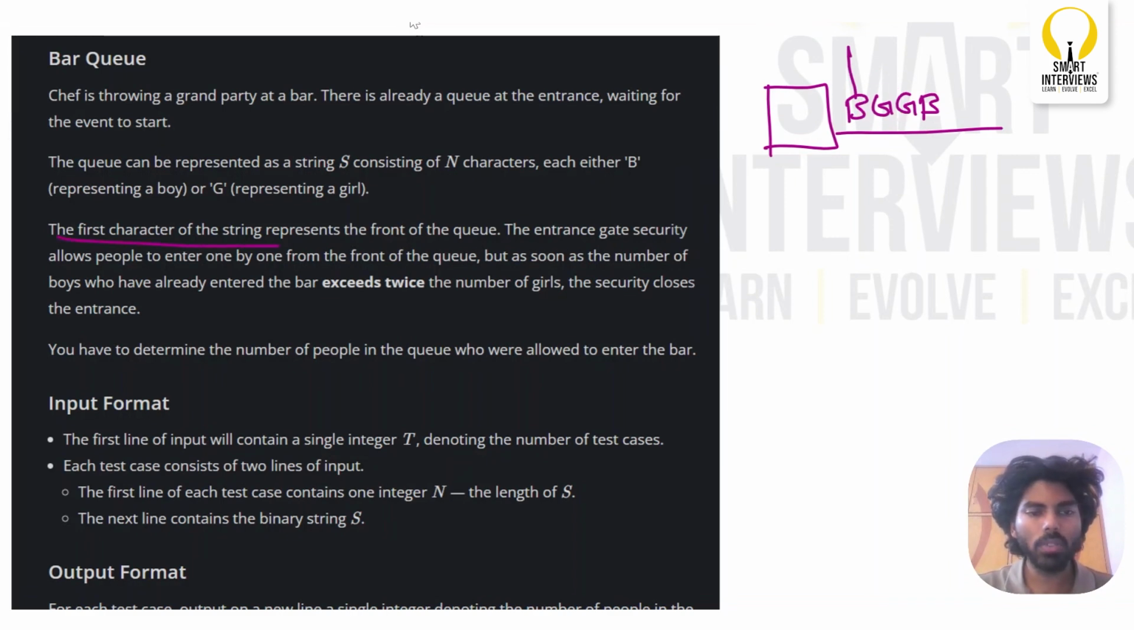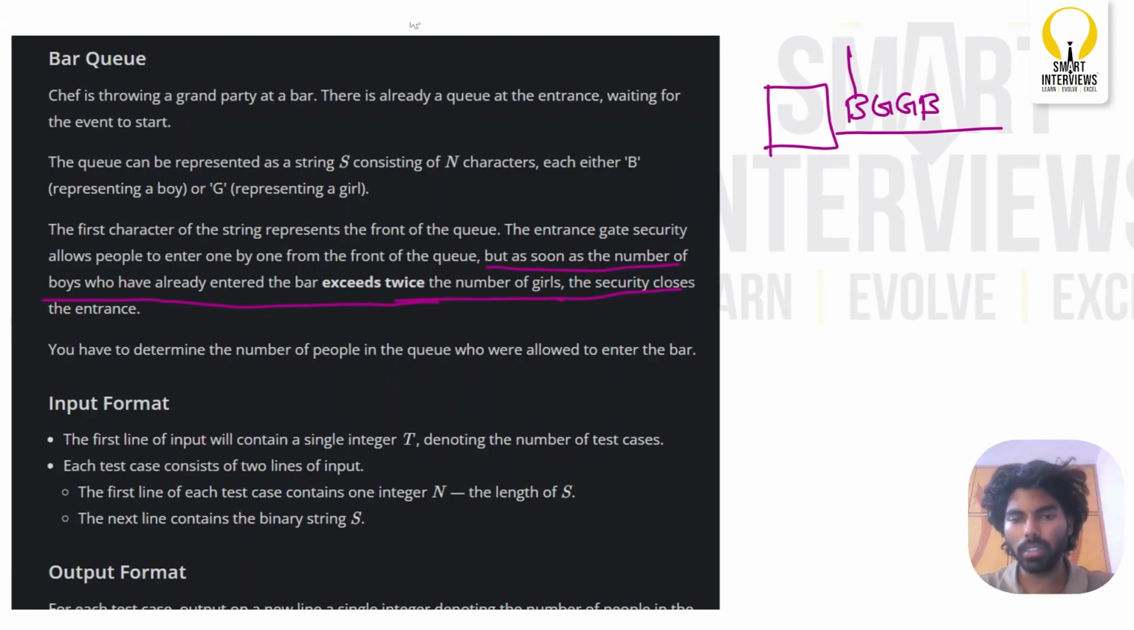The first character of the string represents the front of the queue. This first person is the only person who is going to enter into the bar, like he is the front of the queue, which means first in first out. In the beginning of the entrance, there is a security guard, and he will allow only one by one into the bar. But there is a condition. As soon as the number of boys who have already entered the bar exceeds twice the number of girls, then the security guard closes the gate, closes the entrance.